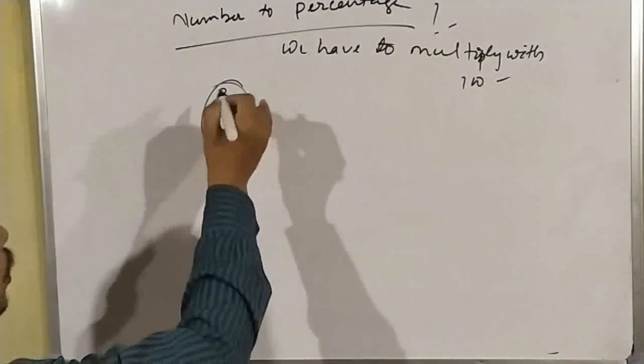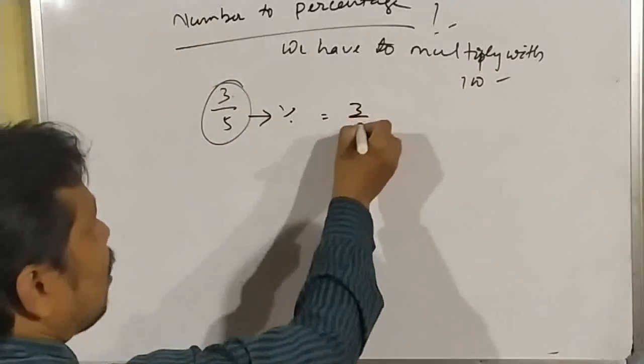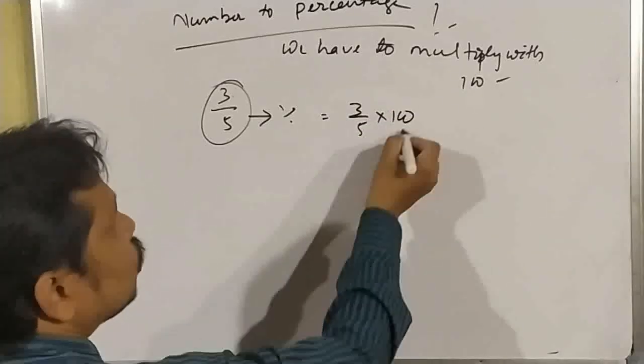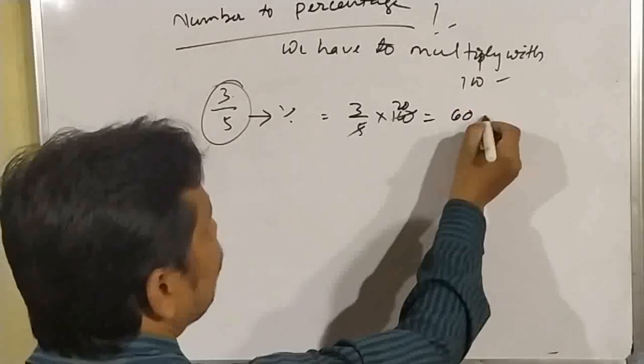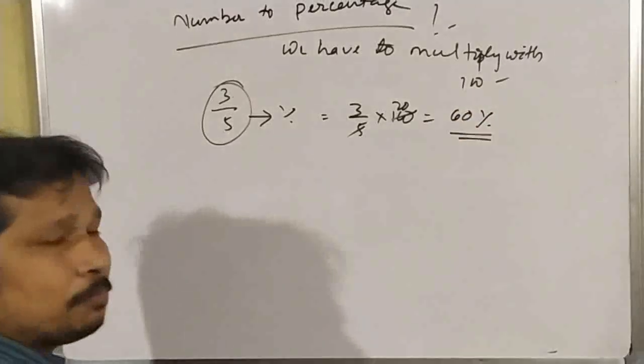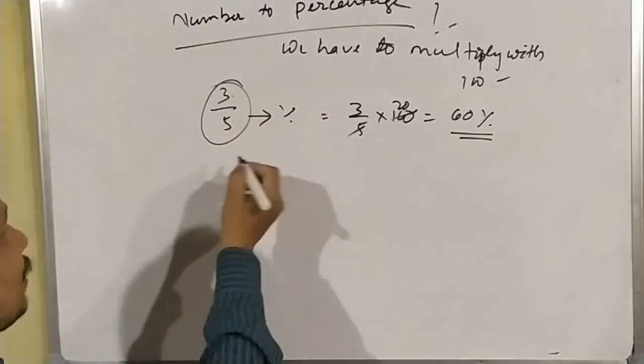So 3 by 5. When we convert this number to percentage, then what we will do? 3 by 5 into 100. So it will be cancelled, 20. So answer equal to 60. Then we have to give a symbol, that is 60%. Confirm? Then suppose we will take another example.